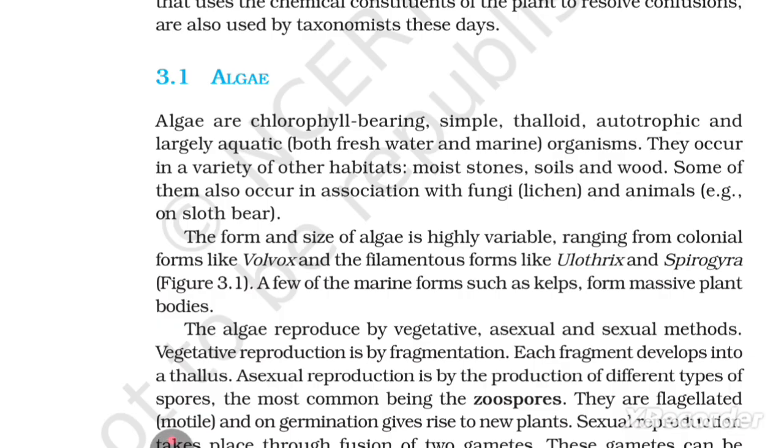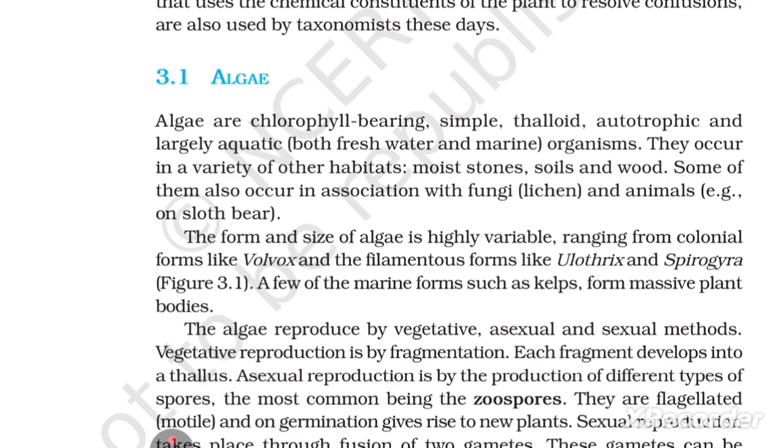Some of them also occur in association with fungi, as lichens, and with animals, for example on sloth bear. The form and size of algae is highly variable, ranging from colonial forms like Volvox and filamentous forms like Ulothrix and Spirogyra, figure 3.1. A few marine forms such as kelps form massive plant bodies.